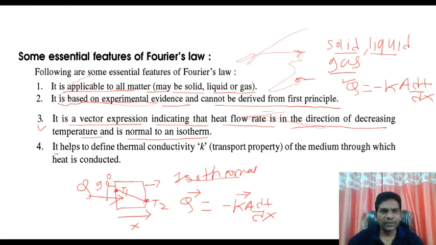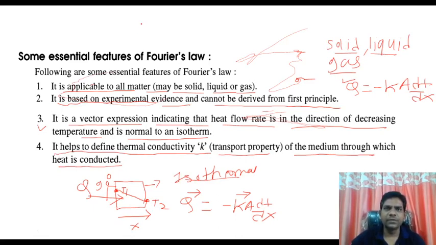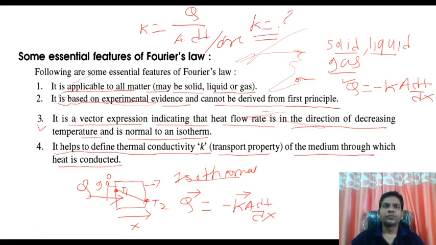Now another, fourth point: it helps to define the thermal conductivity K, another name for which is a transport property of a medium through which heat is conducted. From this equation we get the value of the thermal conductivity. I write it down here: K is equal to Q upon A into dT by dx. So from Fourier's law we get the thermal conductivity, and we can define it. In the next lecture we will discuss all these points.